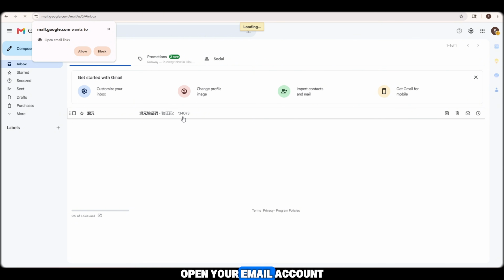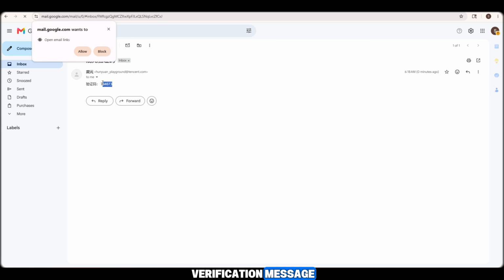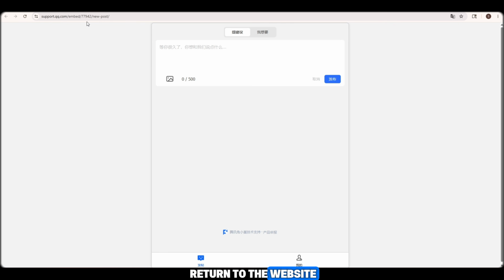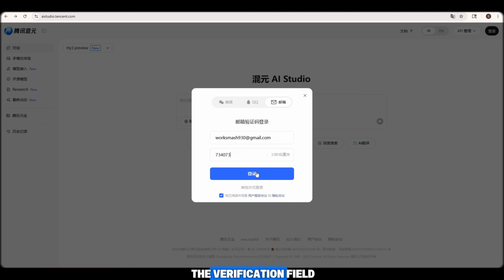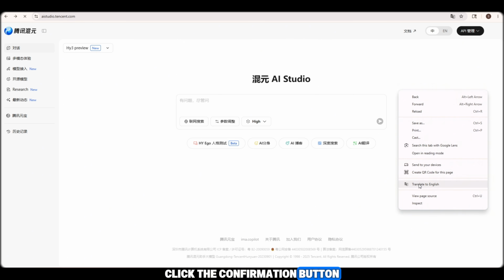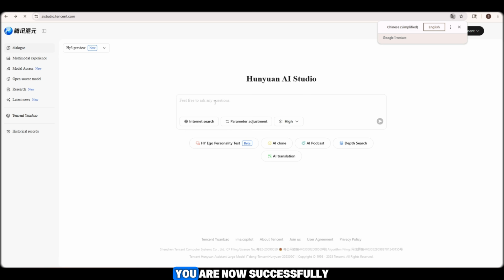Now open your email account and check for the verification message. You will find a code inside the email. Simply copy that code, return to the website, and paste it into the verification field. After entering the code, click the confirmation button, and that's it. You are now successfully logged into the platform.